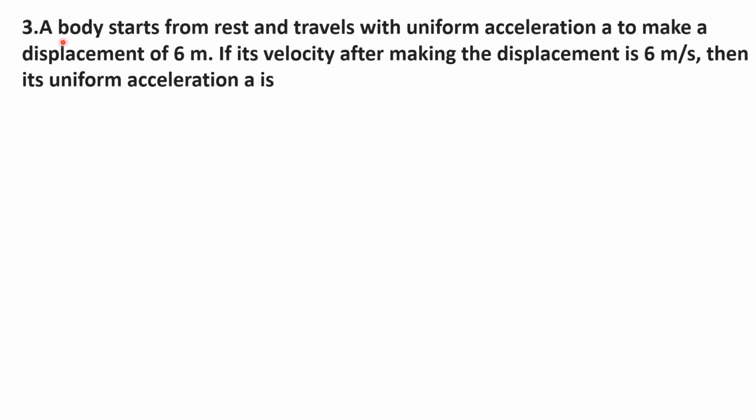Third question. A body starts from rest and travels with uniform acceleration a to make a displacement of 6 meter. If its velocity after making the displacement is 6 meter per second, then its uniform acceleration a is, options are A 6 meter per second square, B 2 meter per second square, C 3 meter per second square, D 4 meter per second square.